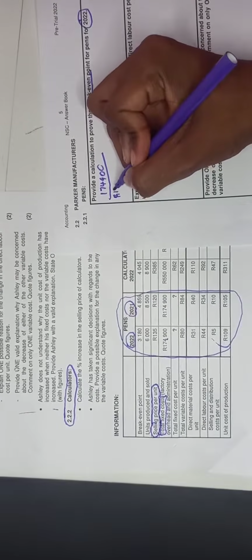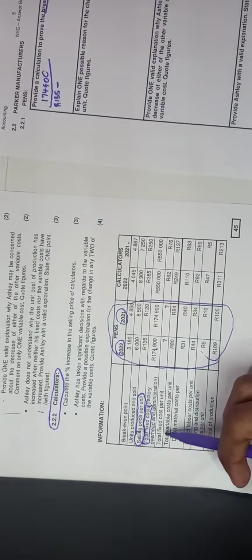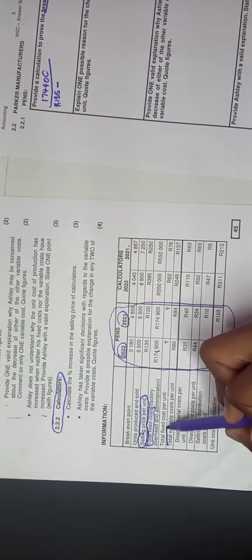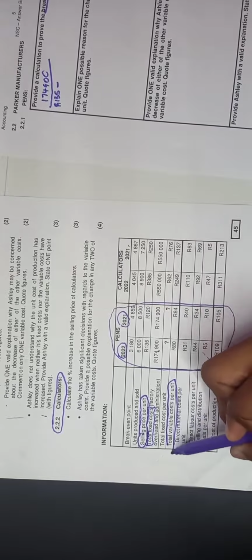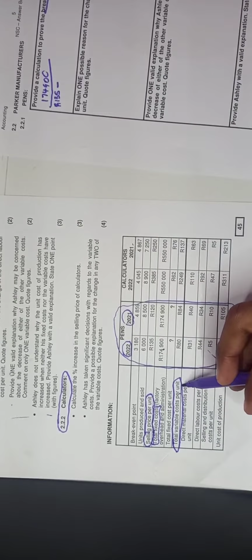So we say 135 minus, the formula says minus what? Variable cost per unit. So how much is the variable cost per unit? Let's check it. Here it is, the variable cost per unit. You don't want total variable cost, you want per unit. That per unit is very important. So for 2022 it is 80 rand, the variable cost. So we're going to minus 80 rand.